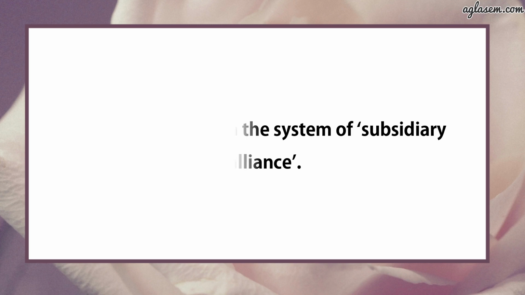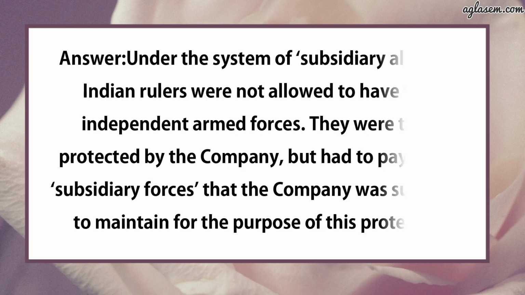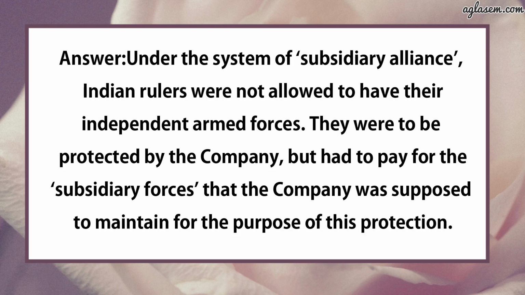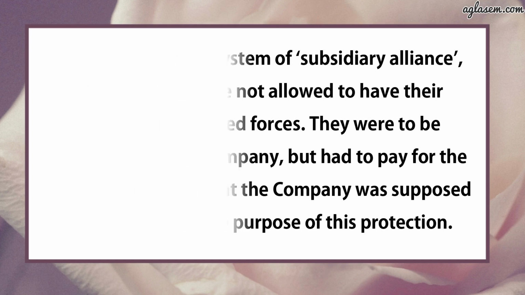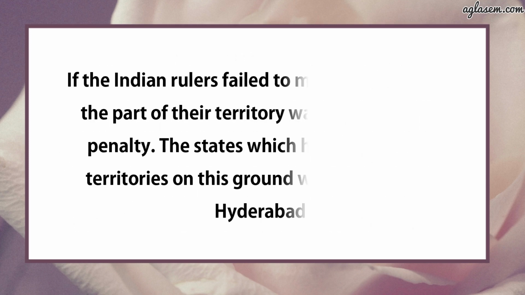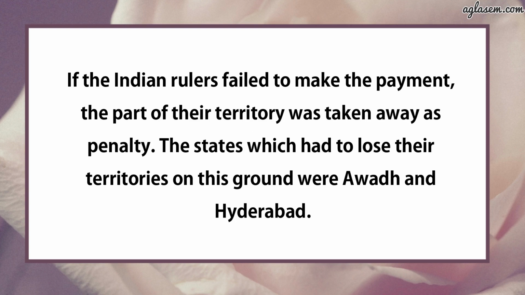So the answer is, under the system of subsidiary alliance, Indian rulers were not allowed to have their independent armed force. They were to be protected by the company but had to pay for the subsidiary forces that the company was supposed to maintain for the purpose of this protection. If the Indian ruler failed to make the payment, part of the territory was taken away as penalty. The states which had to lose their territories on this ground were Awadh and Hyderabad.